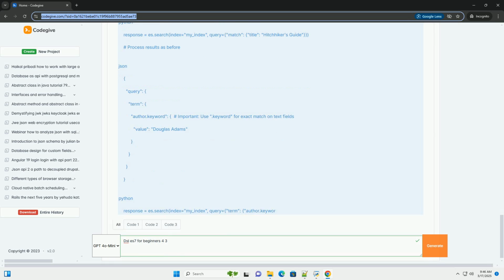Average, min, max, sum aggregations, numeric statistics. These aggregations calculate basic statistical measures for numeric fields. 6. More advanced DSL features.